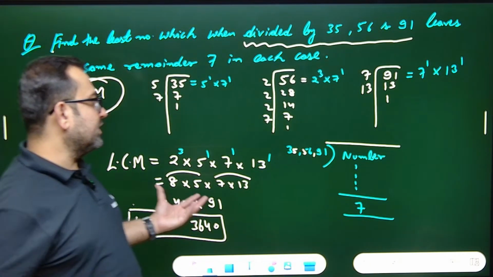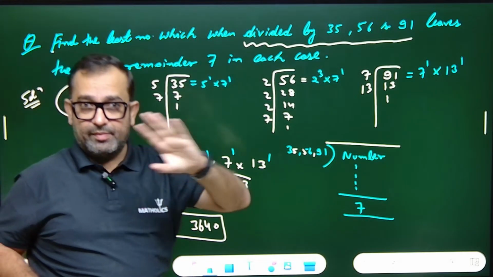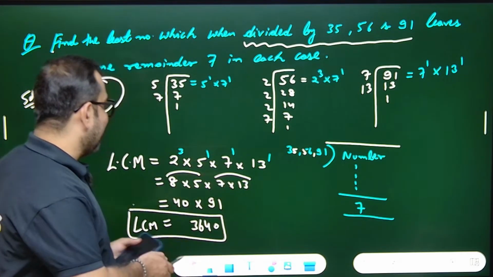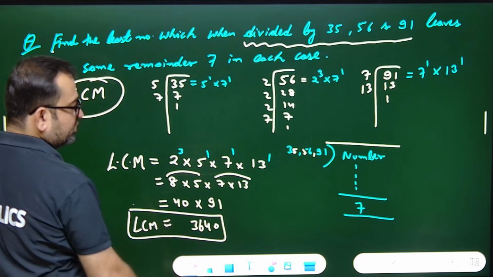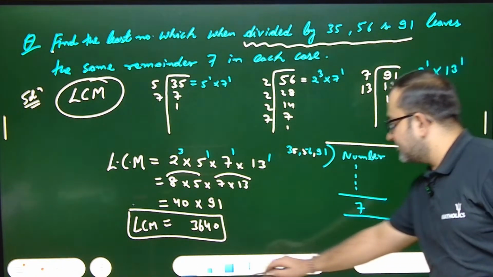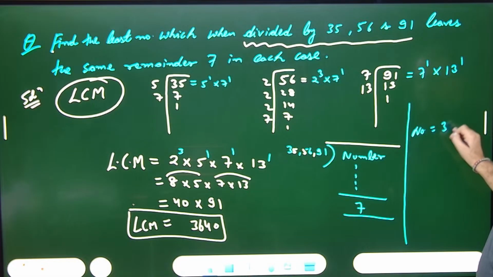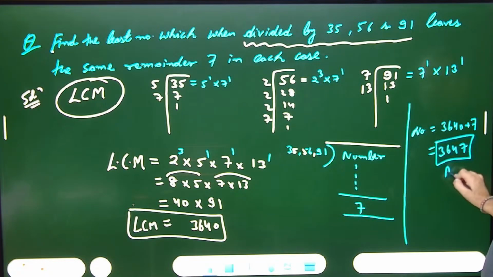See, we have found the number LCM, which is a multiple and leaves 0 remainder. So if I add 7 in 3640, my answer will be that only, yes or no? So the required number is equal to 3640 plus 7, that means 3647. I guess this is the correct answer, okay?